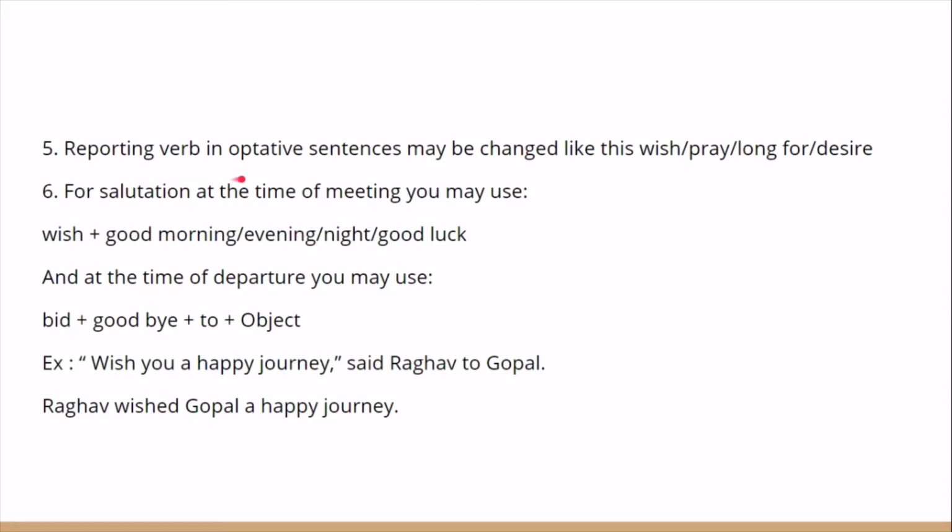The reporting verb in optative sentences may be changed like this: wish, pray, long for, desire, all these. And for salutation at the time of meeting you may use wish: good morning, good evening, good night, good luck, like that. And at the time of departure you may use goodbye, bid plus goodbye.